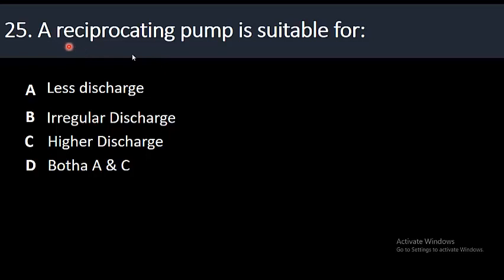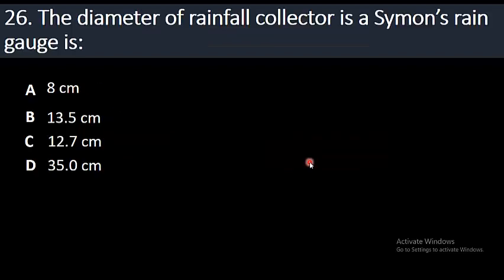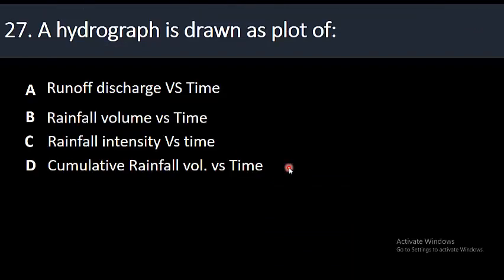25. A reciprocating pump is suitable for: option A, less discharge; option B, irregular discharge; option C, higher discharge; option D, both A and C. The right answer is less discharge. A reciprocating pump is suitable for less discharge. 26. The diameter of rainfall collector in Symon's rain gauge is 8 cm, 13.5 cm, 12.7 centimeters or 35.0 centimeters. The right answer is option C, 12.7 centimeters.